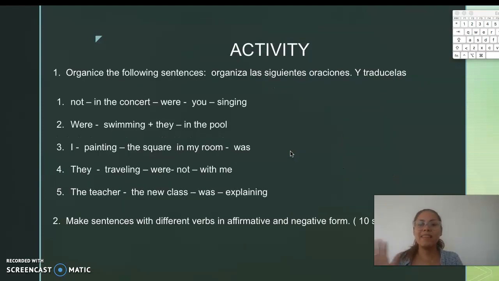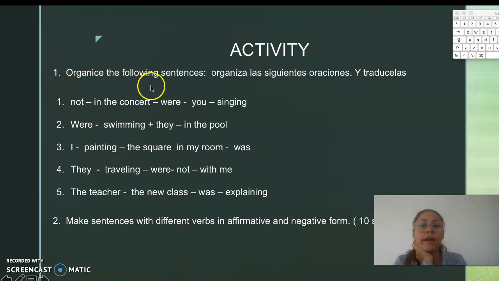So, this is the activity that you are going to develop for this lesson. Remember that you have to write, if you want, in your notebook or do it in a PDF and send it to me in an email, okay? To my email. Recuerden que esta actividad ustedes la pueden hacer en su libreta o en un documento PDF y me lo pueden mandar a mi correo. So, we have two parts.